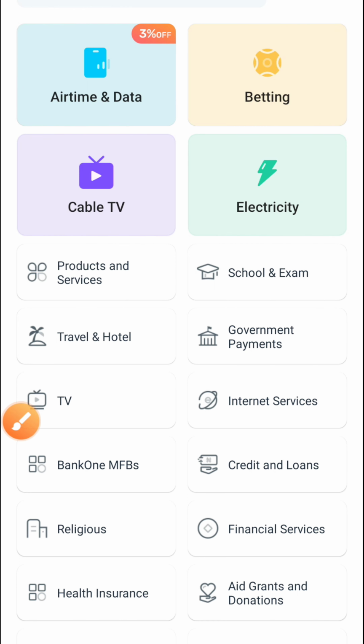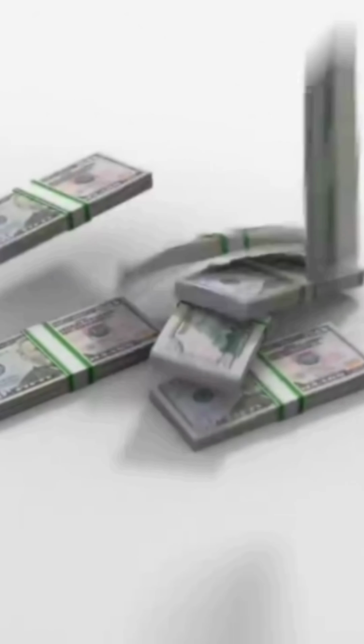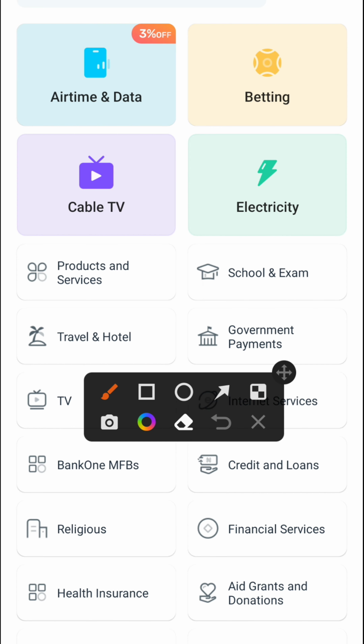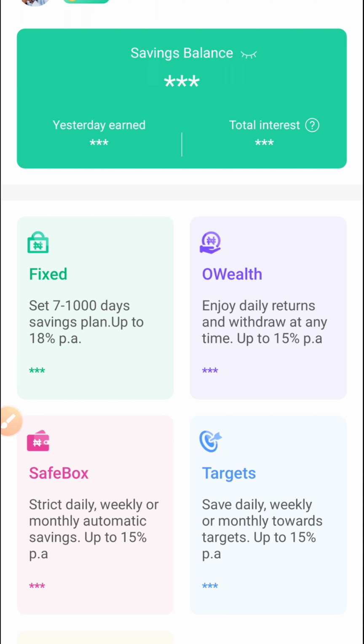I'm making this video to show you how you can use Opay to invest money and make a very good profit for yourself. So we're going to be clicking over here that says savings in order to proceed with the investment. Once you click on savings, this is what you are going to see. You're going to see different types of ways you can save money using Opay. You have fixed. You can save a certain amount of money for 7 to 1,000 days, and you are going to get up to 18% ROI, that's return on investment, per annum.